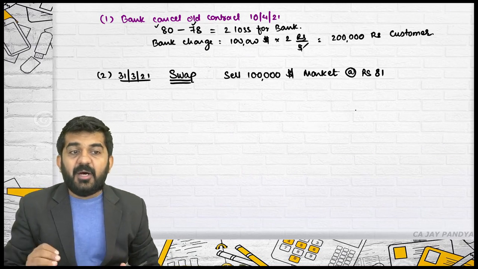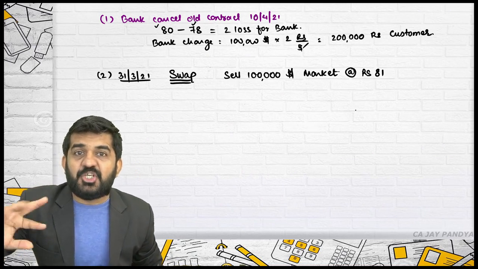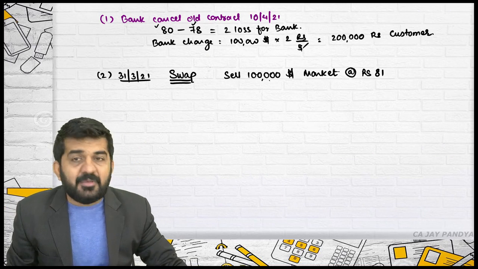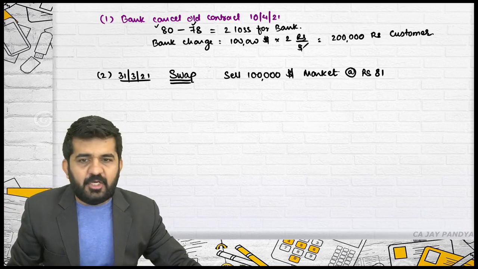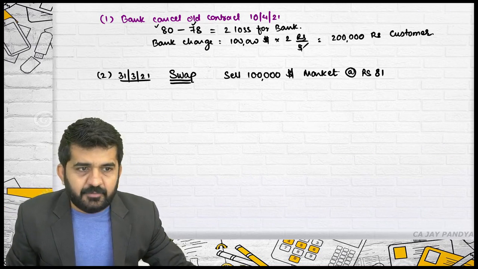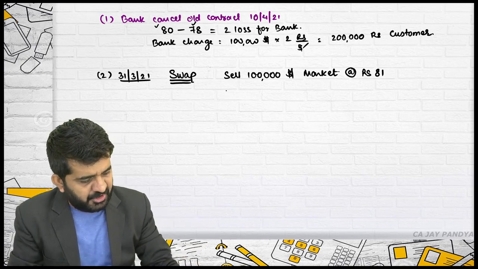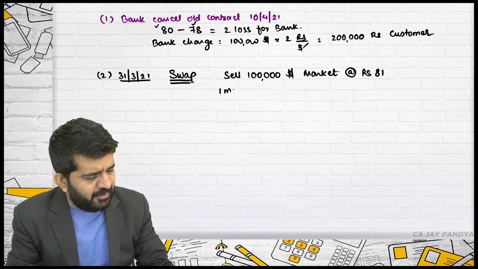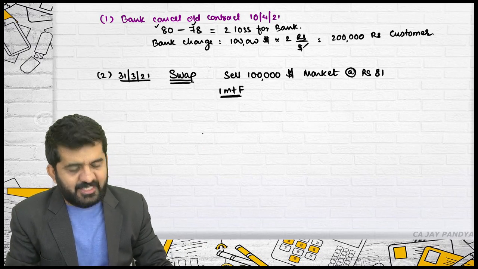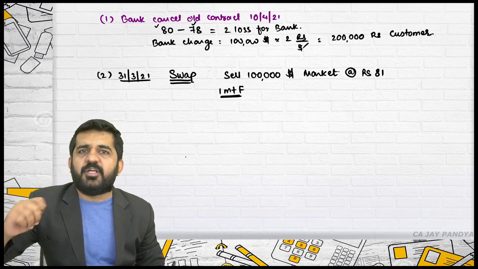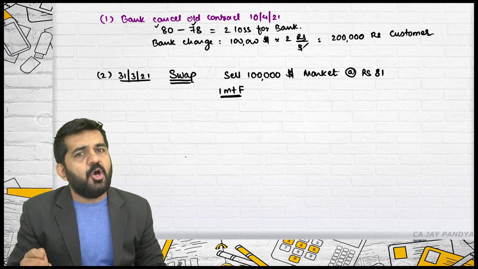Is it alright? But in swap, there is an exchange. I am giving someone $1 lakh at the rate of rupees 81. In exchange, I want 1 month forward. See, this bank decides whether it will take 5 days forward, 10 days forward, 15 days forward or 1 month forward.